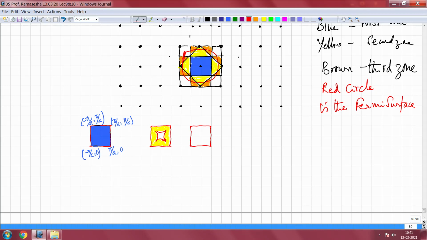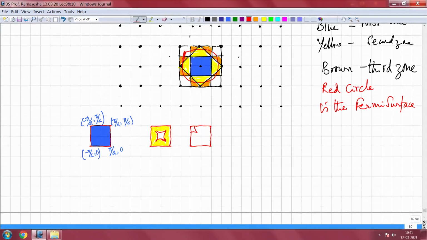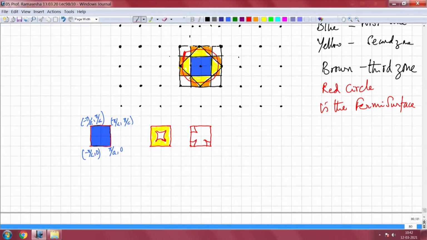So, what you will basically have is something of this kind. So, you see that these portions, this portion, this portion, and so on, they are the ones that are actually put together. So, this is how the Fermi surface will look like in the first zone, in the second zone, and then in the third zone.